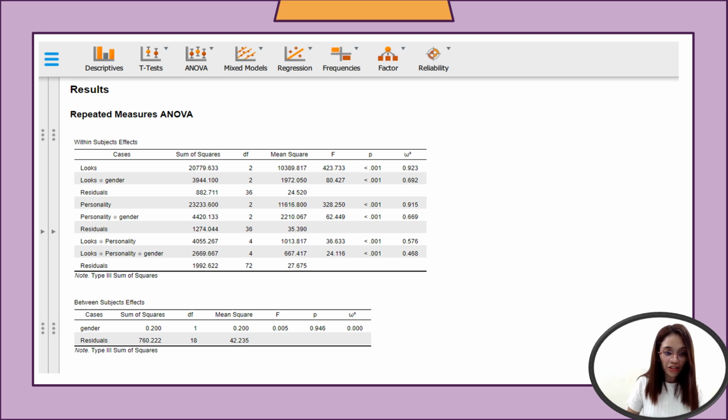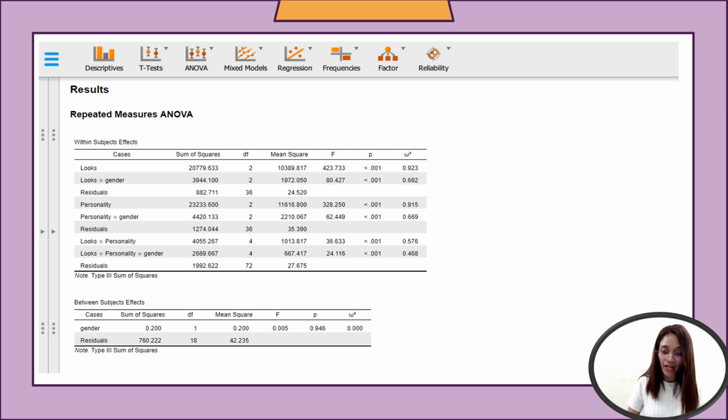Now for the interactions, you have looks and gender, personality and gender, and looks and personality. We also have looks, personality, and gender. Now for looks and gender, the interaction between looks and gender is also evident. It is also significant. So this indicates that the effect of looks on the outcome variable differs depending on gender.